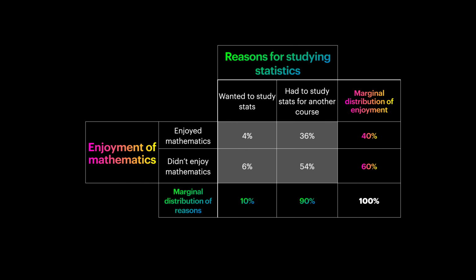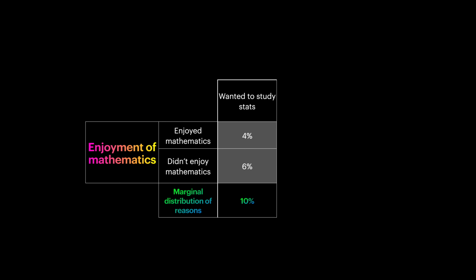And now what we're going to think about is, instead of looking at all students studying statistics and coming up with those probabilities, we said, well, let's just look at students who wanted to study statistics. That's the total number of the population we're going to consider. And this is where what's important to remember is that a probability is not a raw number. It is a fraction. It is a percentage, and it has to be a fraction of something.